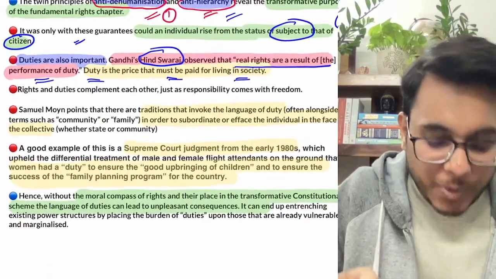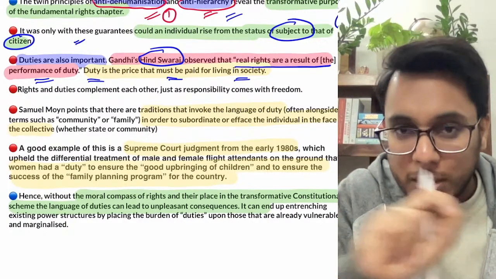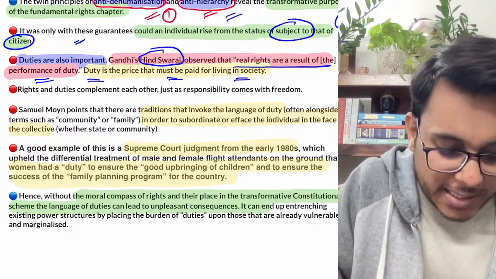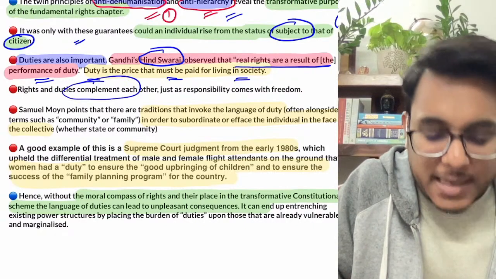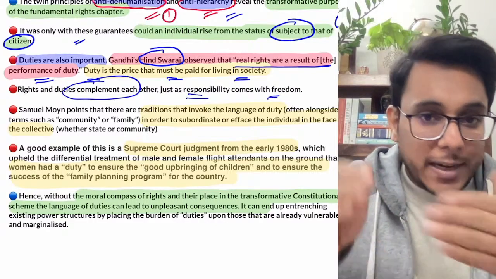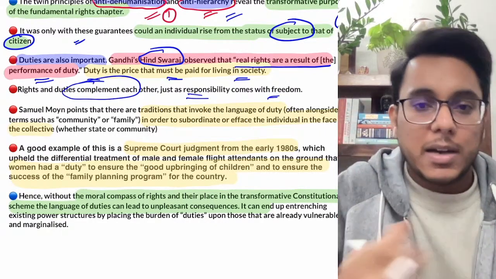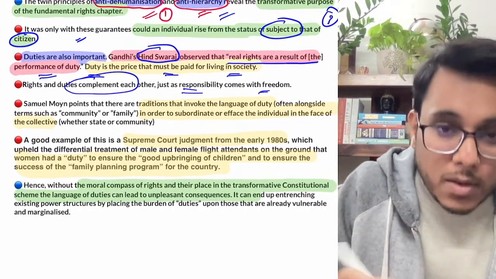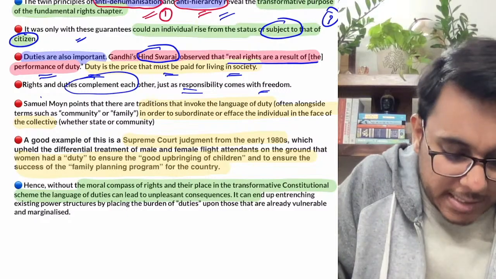Now rights and duties. Guys, please directly note down these phrases and use them in your answers. Fine. Now the next thing is that rights and duties complement each other, just as responsibility comes with freedom. Freedom comes with responsibility, so rights come with duty. They complement each other. But there is a socio-political thinker, Samuel Moyn.